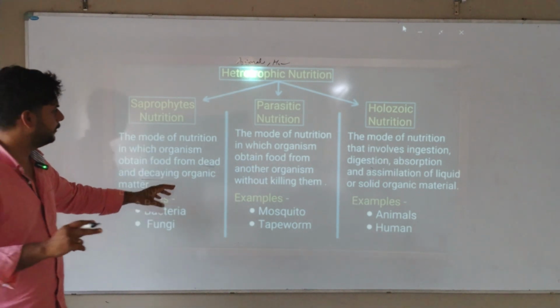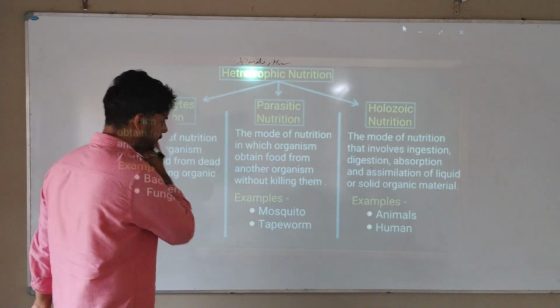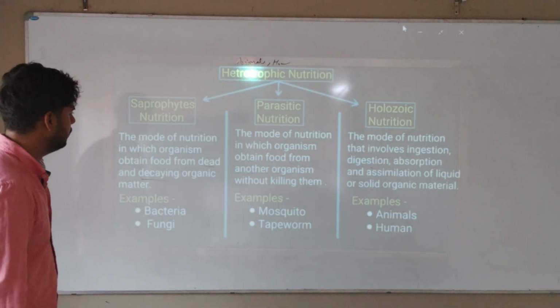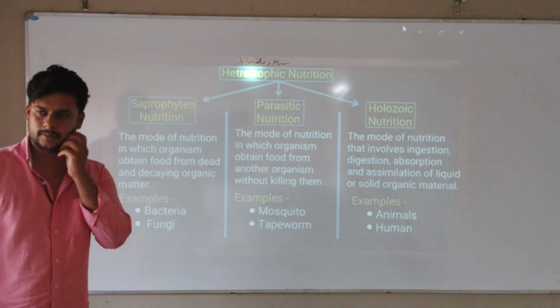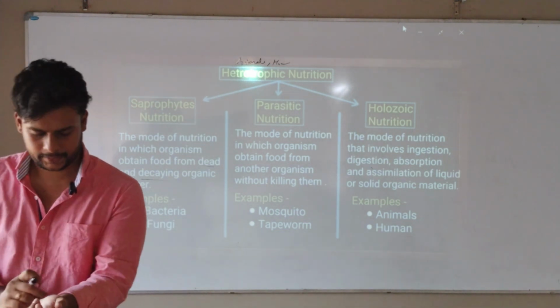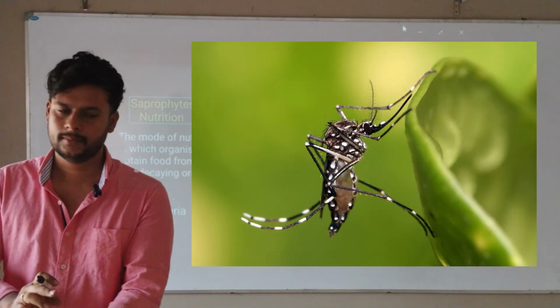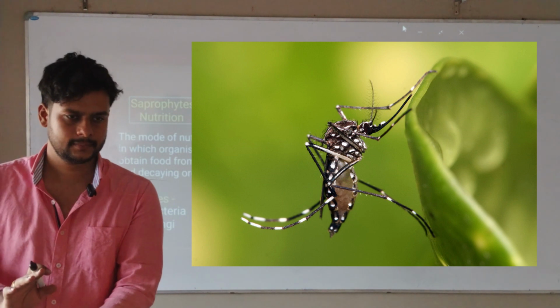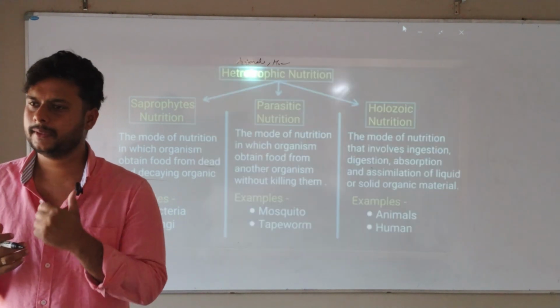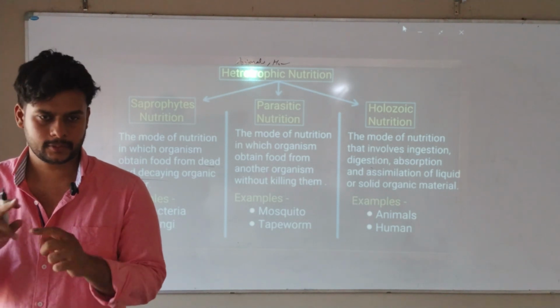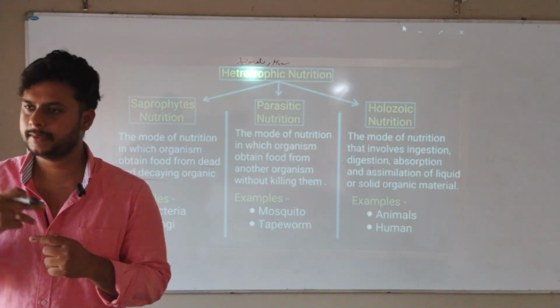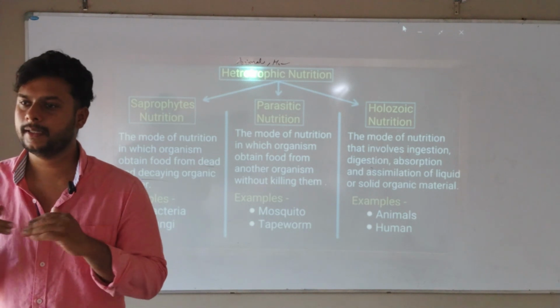Next, the second one: parasitic nutrition. Read: the mode of nutrition in which organisms obtain food from other organisms without killing them. A mosquito will come and bite us. It will take my blood and go. Did it kill me? No. Without killing me, it took its food. It is dependent on another organism, on me, but it didn't kill me.